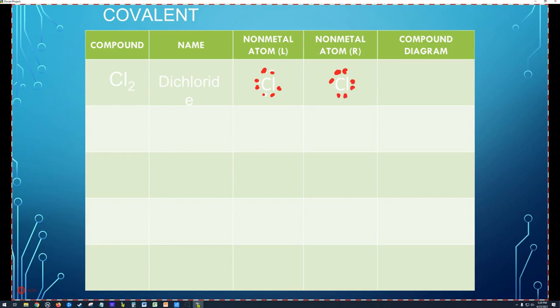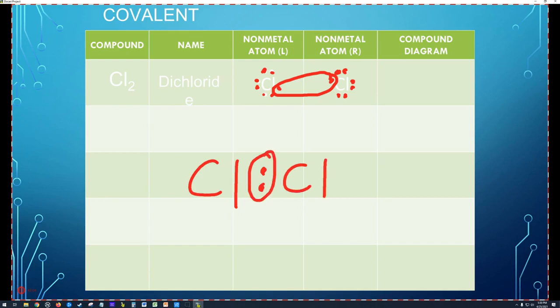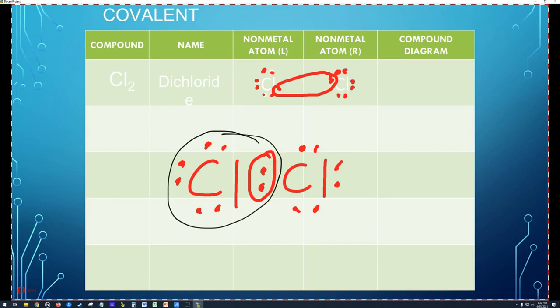They're going to meet up, and basically they're going to say, hey, if we both share these 2 electrons, then we both have 8. And so that's what's going to happen. So chlorine is going to share those 2. We can actually circle them, and then we can have the remaining 6. So if you look at this chlorine atom, he's got 8. Right? 1, 2, 3, 4, 5, 6, 7, 8.